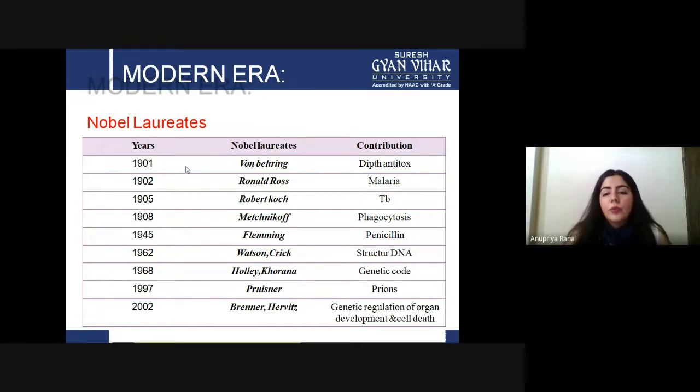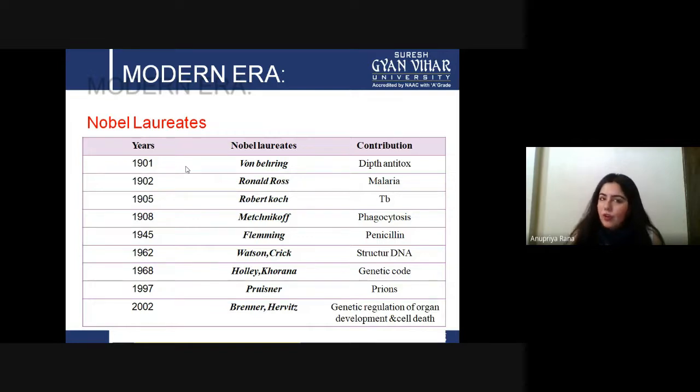In 1902, malaria was identified by Ronald Ross, which was a very important foundation. In 1905, Robert Koch discovered the cause of TB. In 1908, Metchnikoff, phagocytosis of the bacteria. In 1945, Fleming, penicillin, famous for that antibiotic.